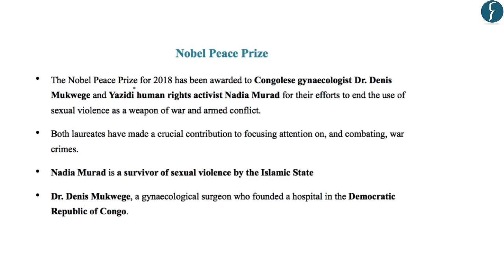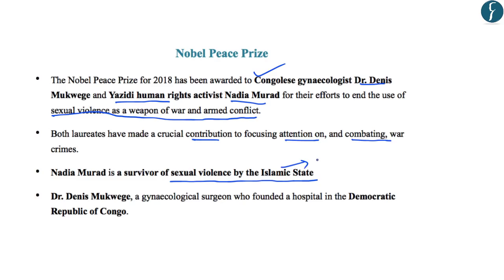Now, the Nobel Peace Prize for 2018 has been awarded to Congolese gynecologist Dr. Denis Mukwege and the Yazidi human rights activist Nadia Murad. They have been awarded the Nobel Peace Prize for their efforts to end the use of sexual violence as a weapon of war and armed conflict. Both these laureates have made a crucial contribution to focusing attention on and combating war crimes. You should know that Nadia Murad is a survivor of sexual violence by the Islamic State, and we know that the presence of the Islamic State is in the countries of Syria and Iraq.